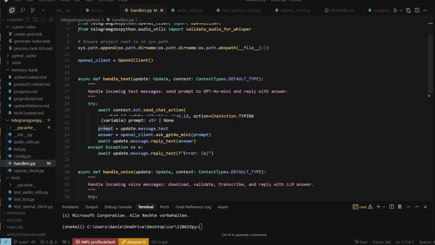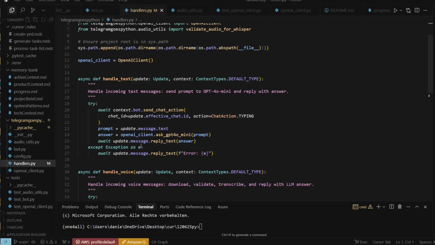So this is the prompt itself, and all we do then is, when we get a text, we just use OpenAI in this case and send it to the OpenAI API. Of course, you need to have a token for that, but then it's converted, and then you send it back. You can see update.message.reply_text, and then you just send the answer, and the answer is coming from the large language model. That's basically how it works.